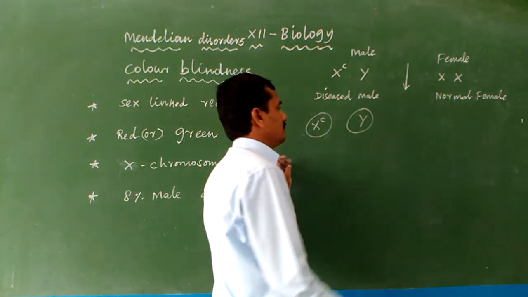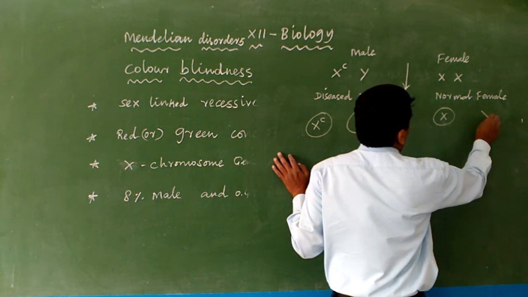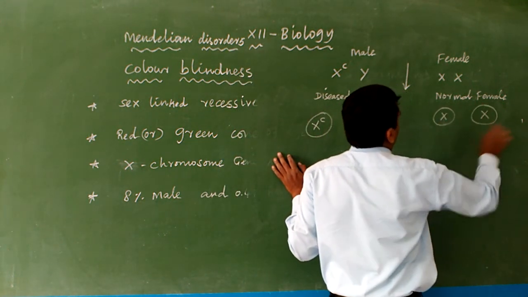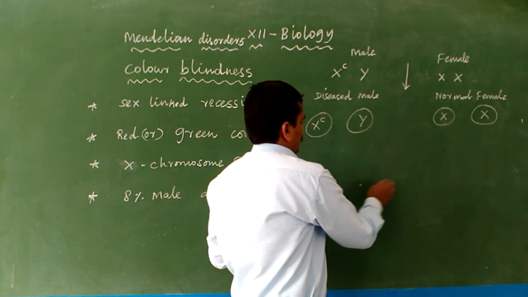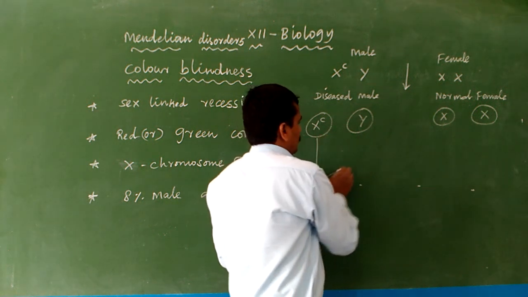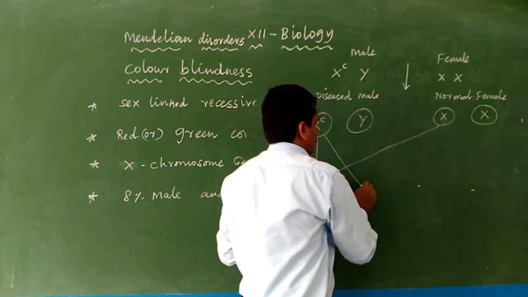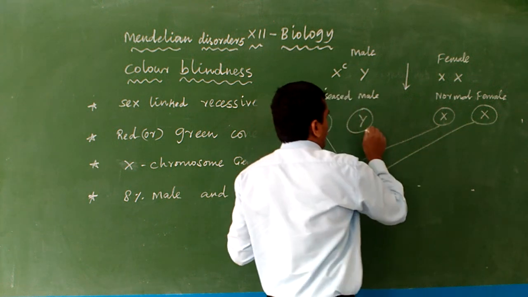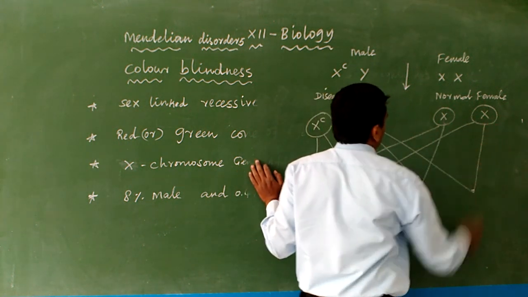The female produces two similar gametes, X and X. Then during fertilization, the male gamete fuses with the female gamete.